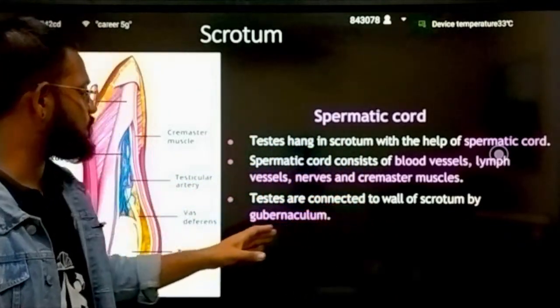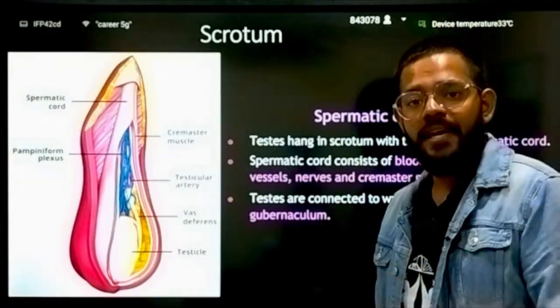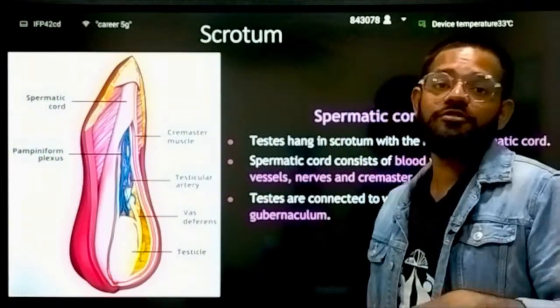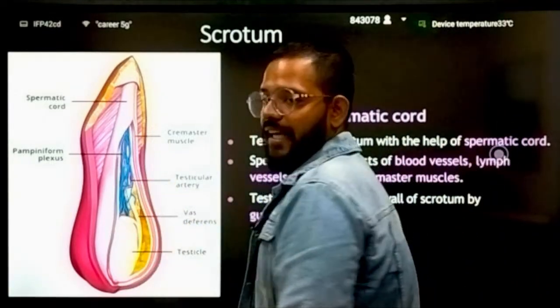Testes are connected to the wall of the scrotum by the gubernaculum. The gubernaculum is a tissue which makes your testes stick to the scrotum. See here, you can see here, this is the testes.